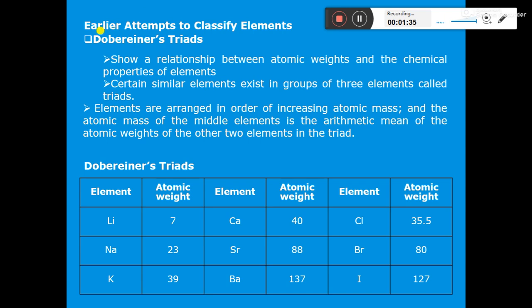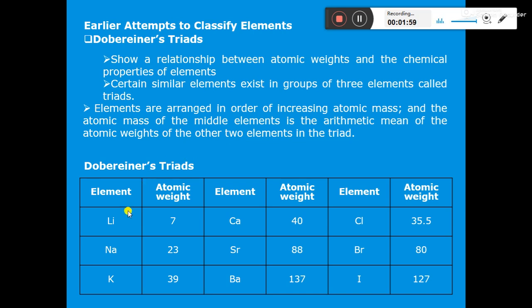Elements are arranged in order of increasing atomic masses, and the atomic mass of the middle element is the arithmetic mean of the atomic weights of the other two elements in the triad. So what does this mean?